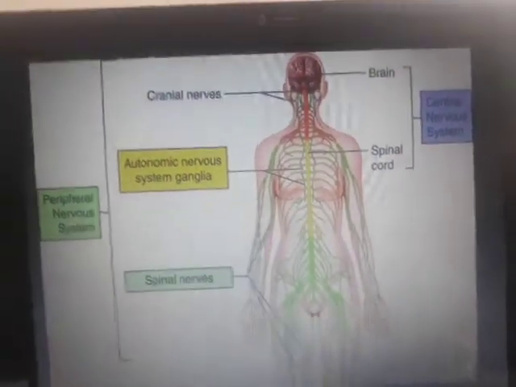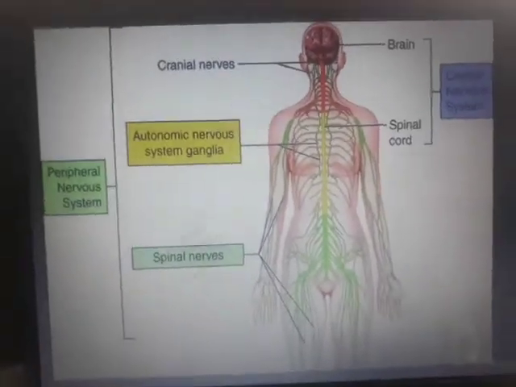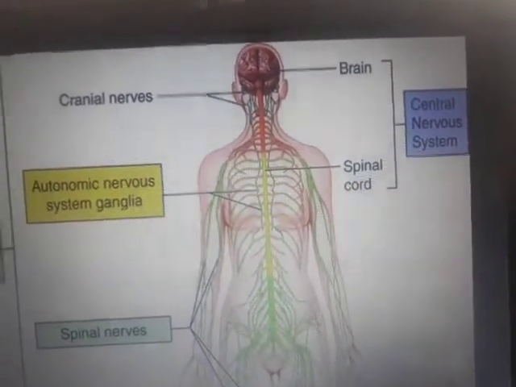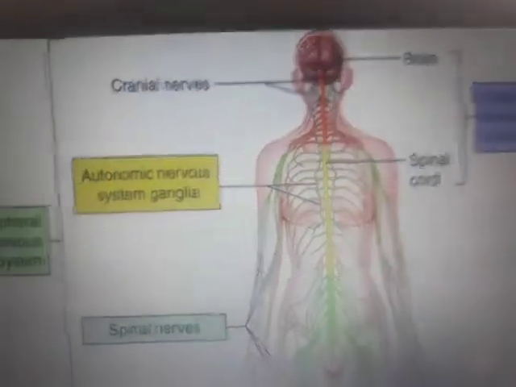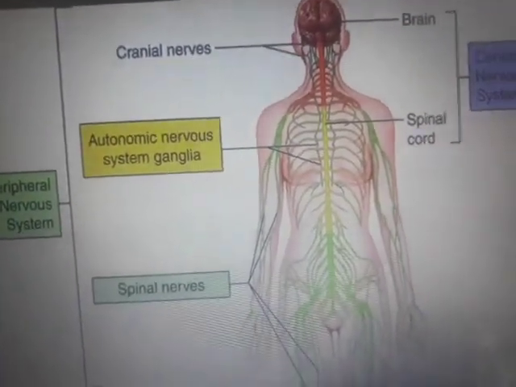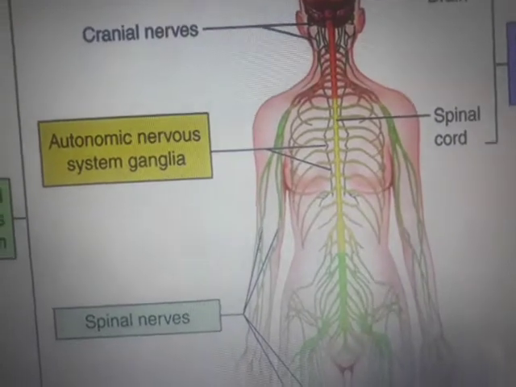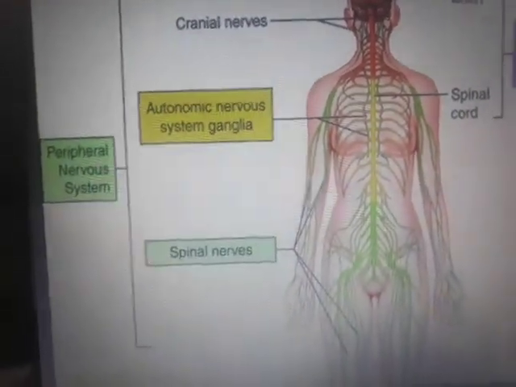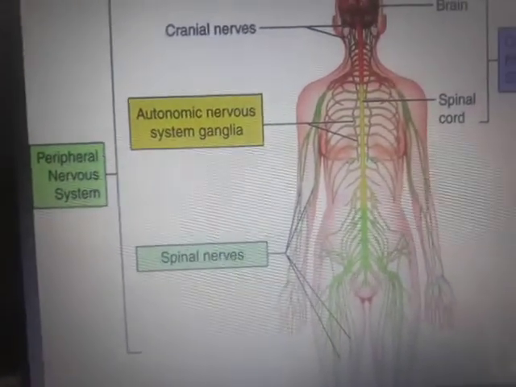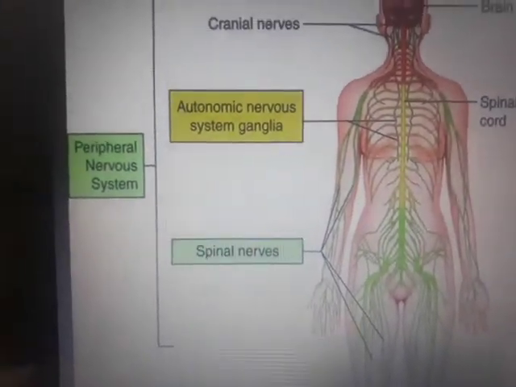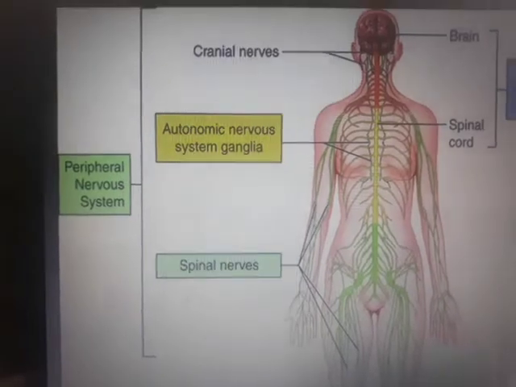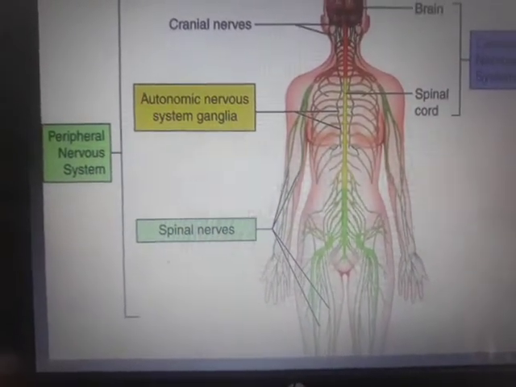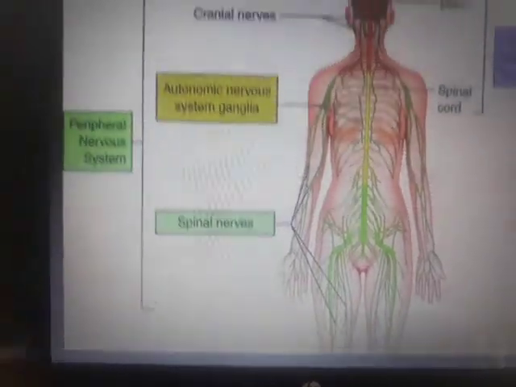Now you can see a picture here, highlighting all the three nervous systems. This is in blue color, the central nervous system, brain and spinal cord. The autonomic nervous system is highlighted in yellow color wherever it is present, towards the axis of the body, the central part of the body. And the peripheral is all about the periphery, the outskirts of the body, mainly towards the limbs, the hands and the legs.